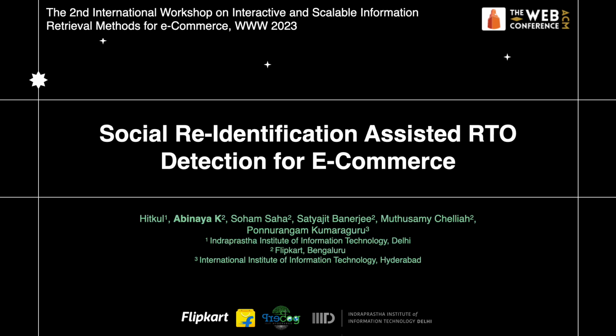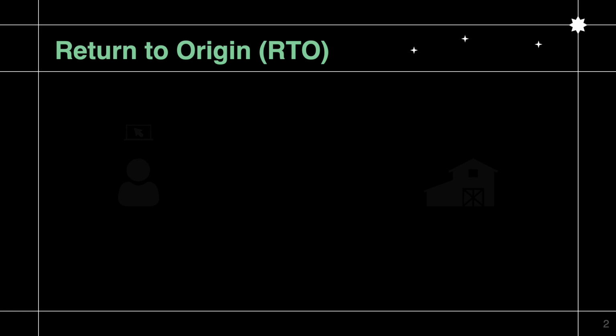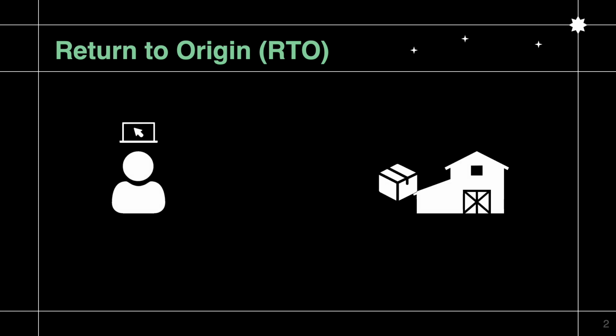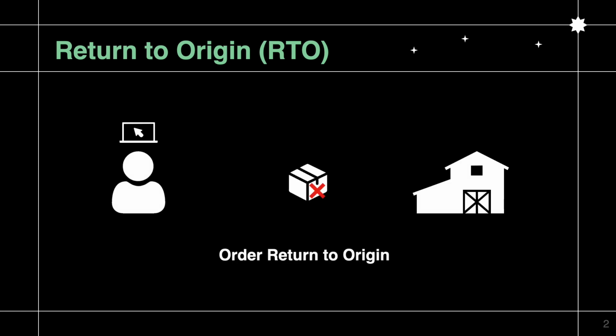In this video, I'll be presenting our work titled Social Re-Identification Assisted RTO Detection for E-commerce. What is an RTO? Return to origin refers to a scenario where a customer cancels an order after it has shipped from the source location.